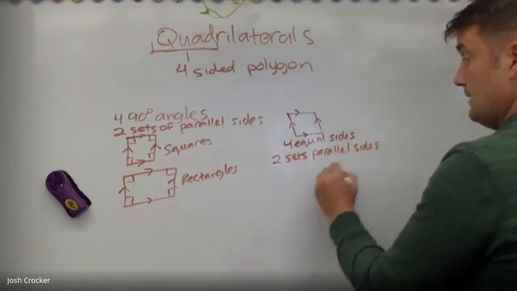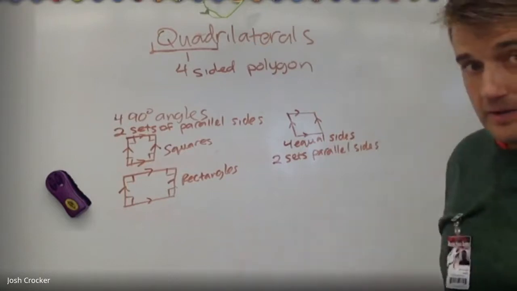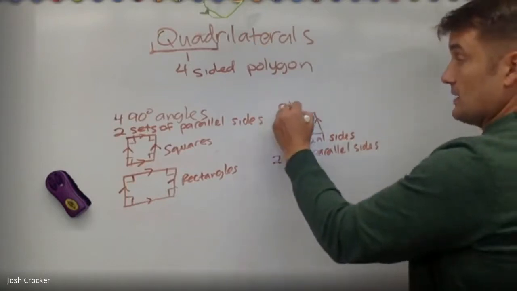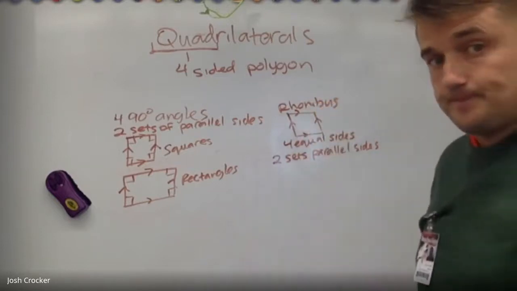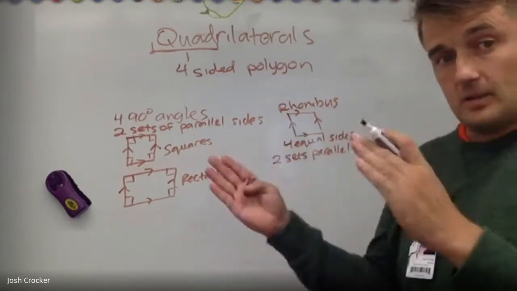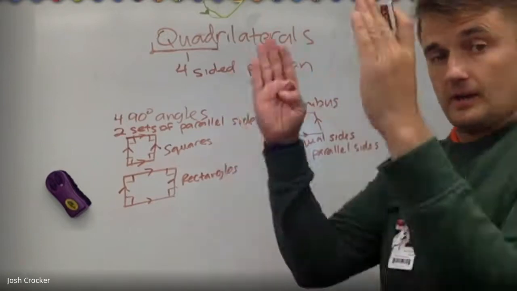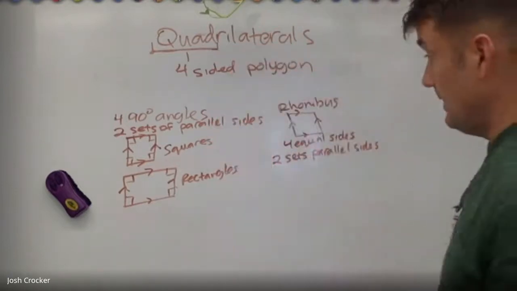sides. It doesn't have the right angles though, and that's why instead of calling it a square, we call it a rhombus. Okay, so a rhombus is like a lazy square. It's not standing straight up, it's kind of slouched over.